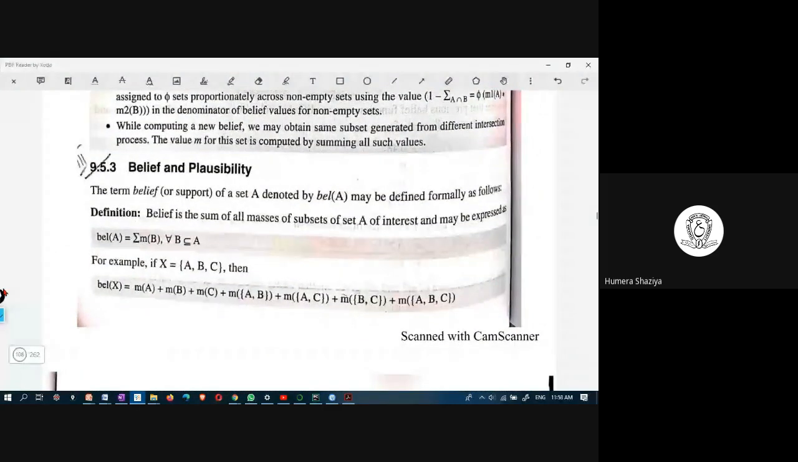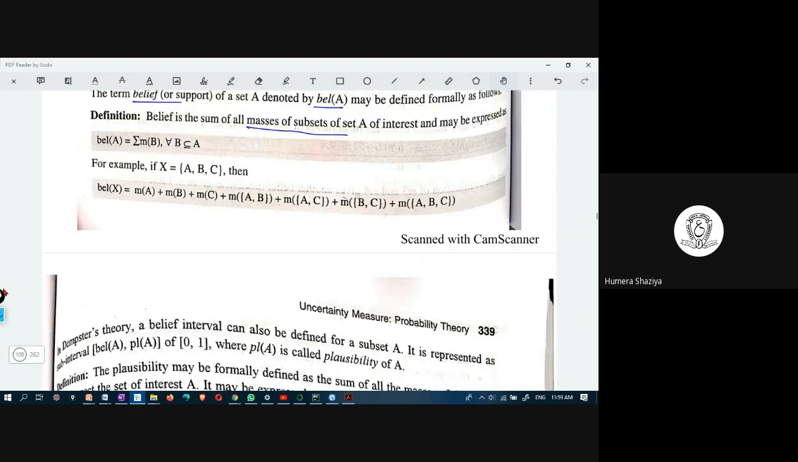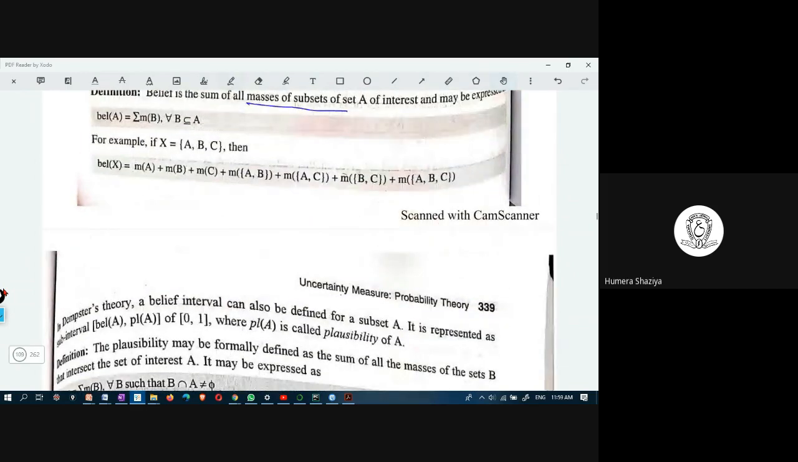And then belief and plausibility. The term belief means support. It is denoted by Bel. Belief is the sum of all masses of subsets. When you combine all of this, M of A, M of B, M of C, then that is belief.